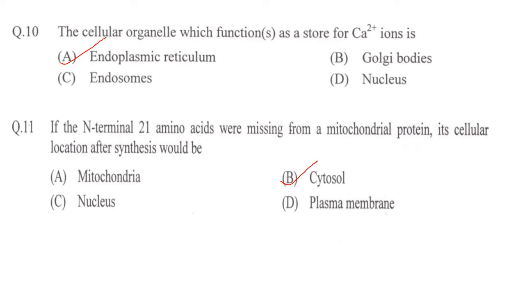Next one, if the N-terminal 21 amino acids were missing from a mitochondrial protein, its cellular location after synthesis would be option A, mitochondria, B, cytosol, C, nucleus, D, plasma membrane. It will be in the cytosol because most of the mitochondrial precursor proteins have a signal sequence at their N-terminus, and this signal sequence is removed after its import to the mitochondria by the action of a signal peptidase which is found in the mitochondrial matrix. So the answer is option B, that is cytosol.